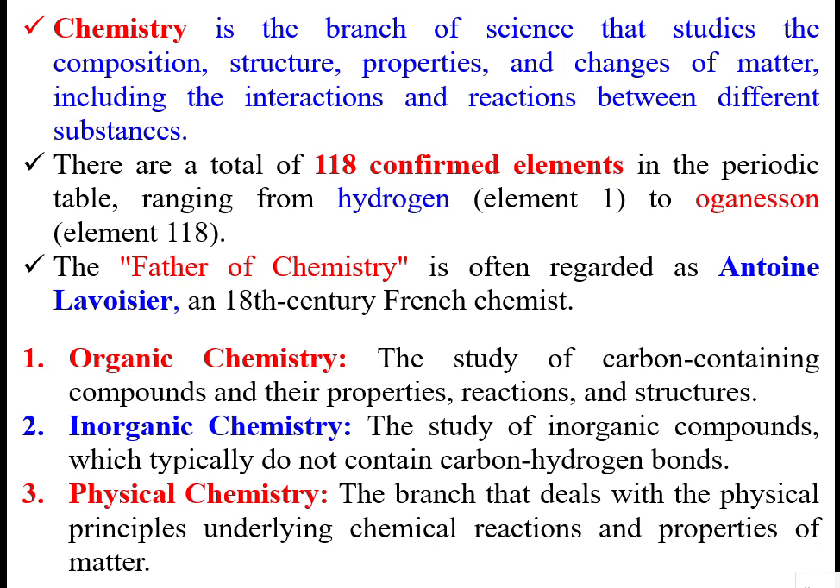Then, for the convenience, we can classify all of chemistry into 8 classifications. So organic chemistry is the study of carbon-containing compounds and their properties, reactions, and structures. Inorganic chemistry, the study of compounds which typically do not contain carbon-hydrogen bonds. Mainly in organic chemistry, carbon-hydrogen bonds are very important. So in inorganic chemistry, other than that, we discuss. The physical chemistry deals with the physical principles underlying chemical reactions and the properties of matter.